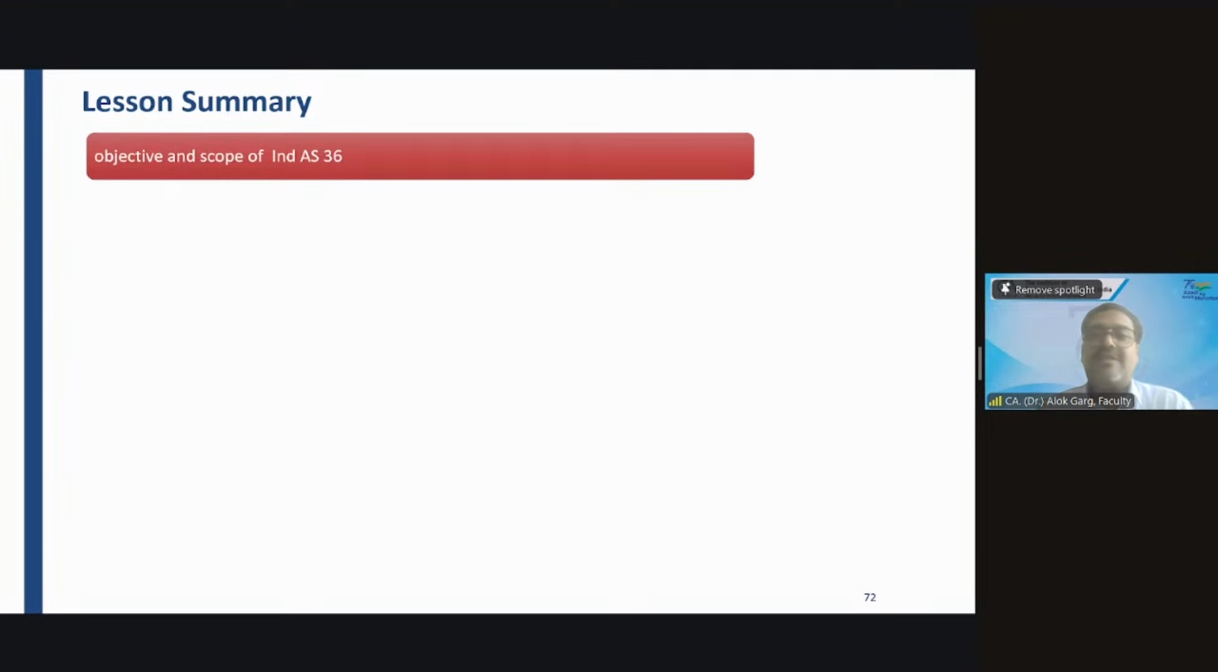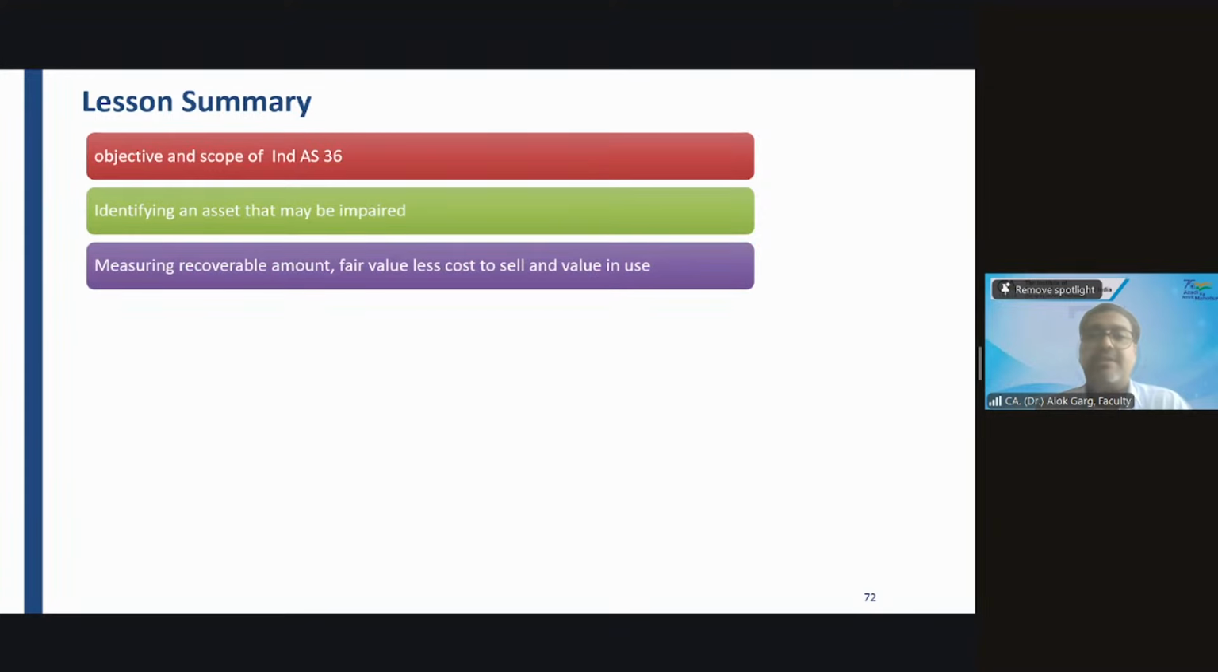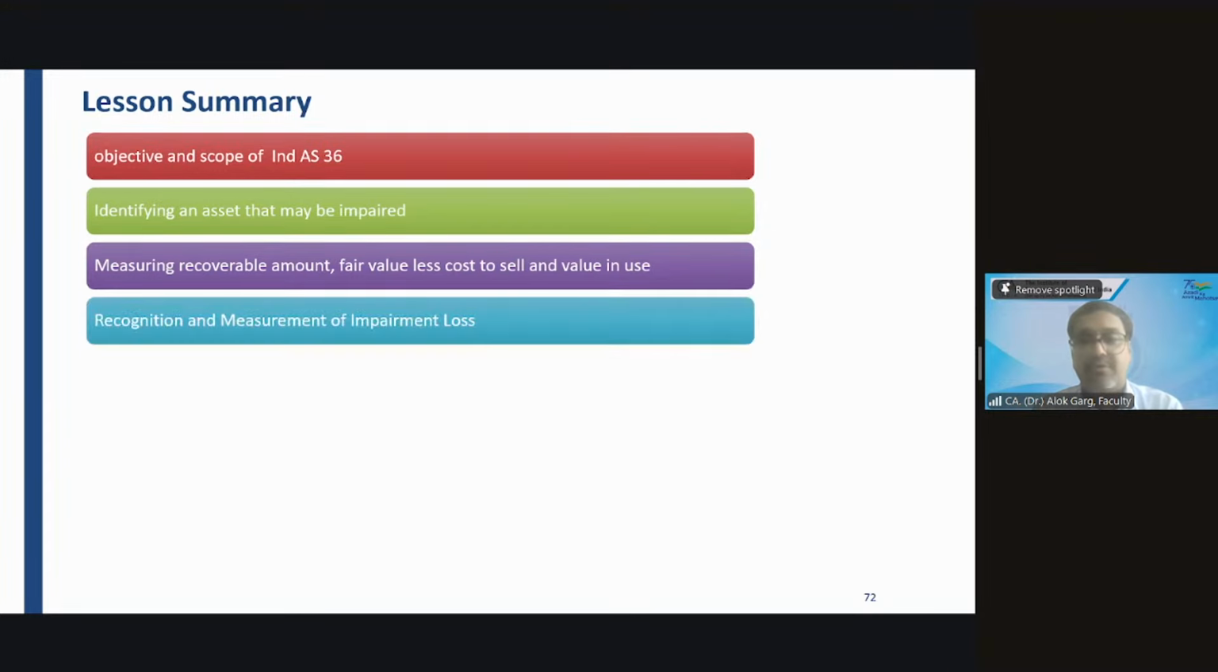We discussed the objective and scope of Ind AS 36. First you need to identify an asset that may be impaired. If an indicator is there, you need to estimate the recoverable amount, which is the higher of fair value less cost to sell and value in use.